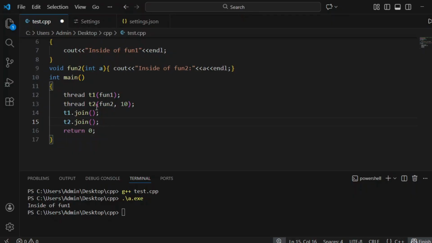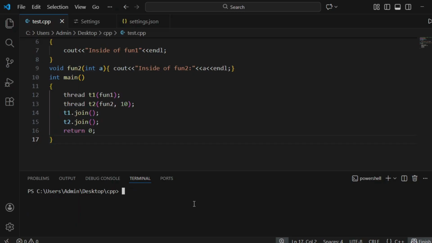Once it is done, it is done. But the join method means the main thread will wait for the t2 thread. Now let's run this.